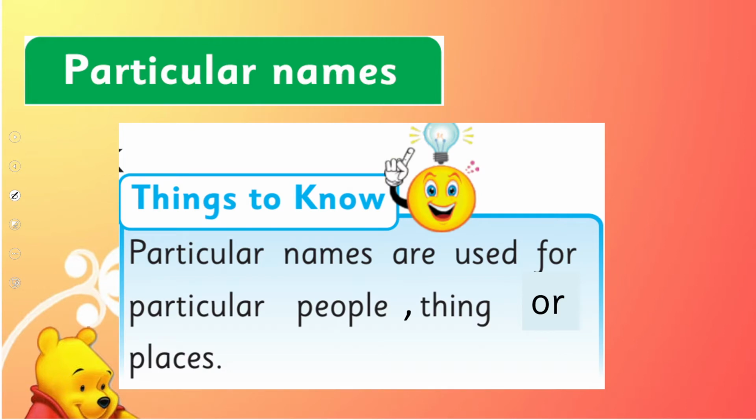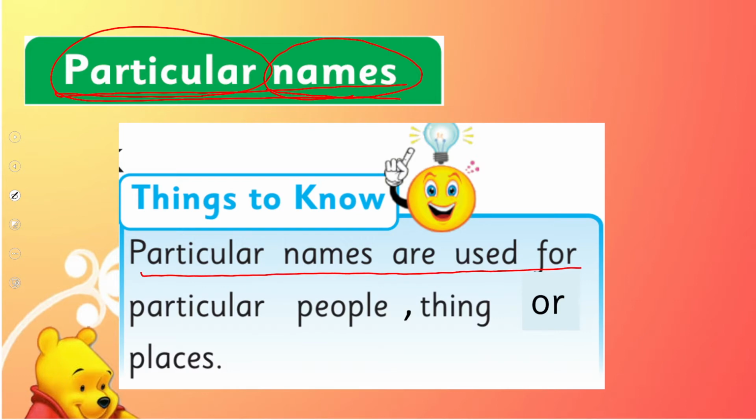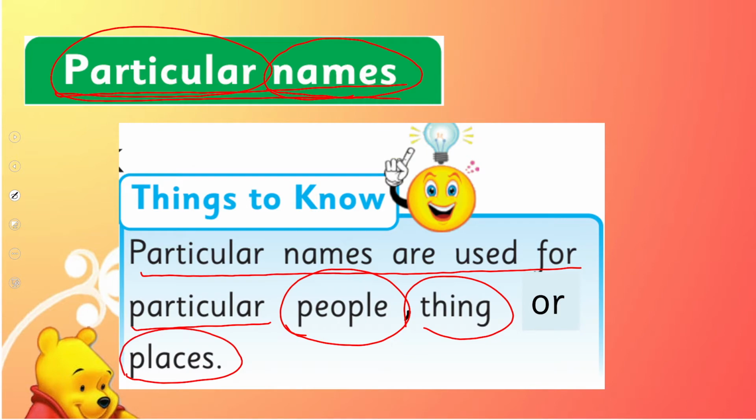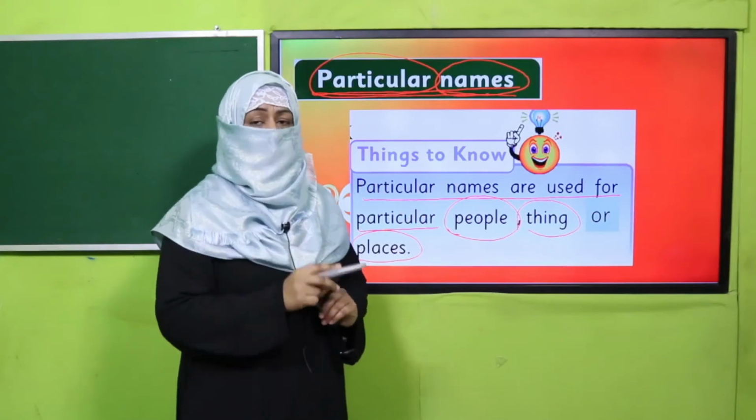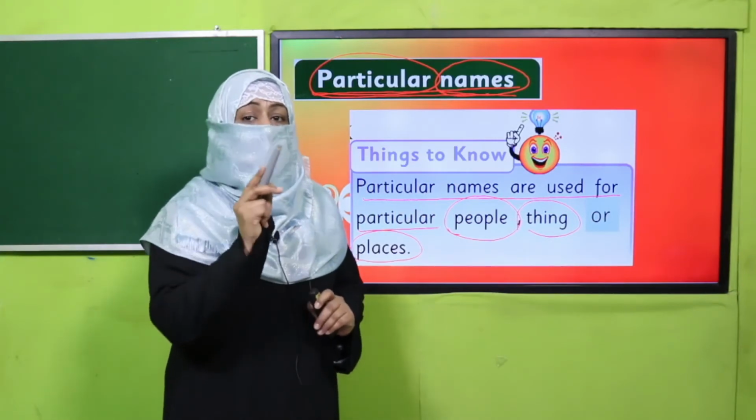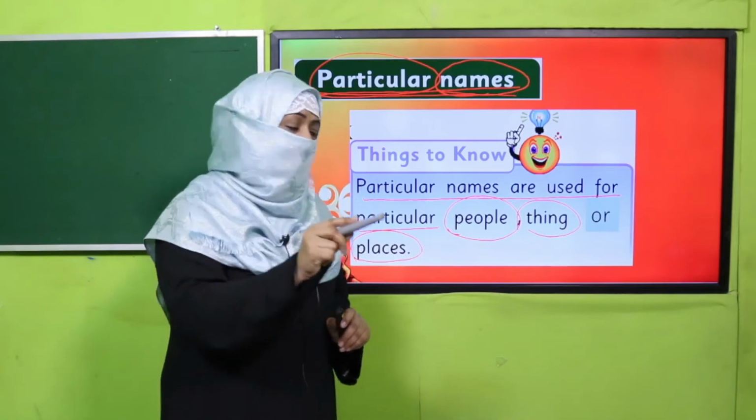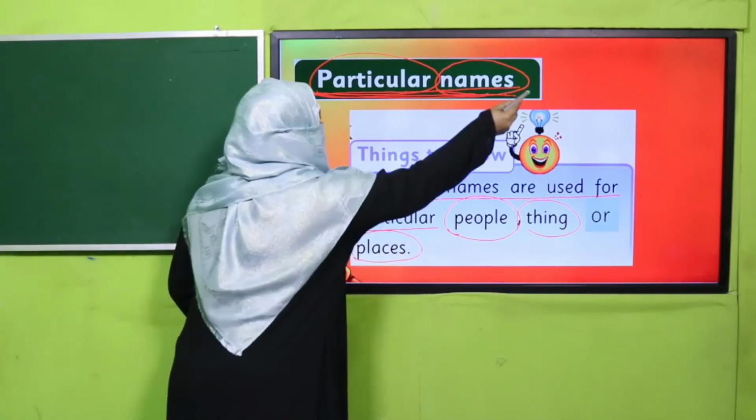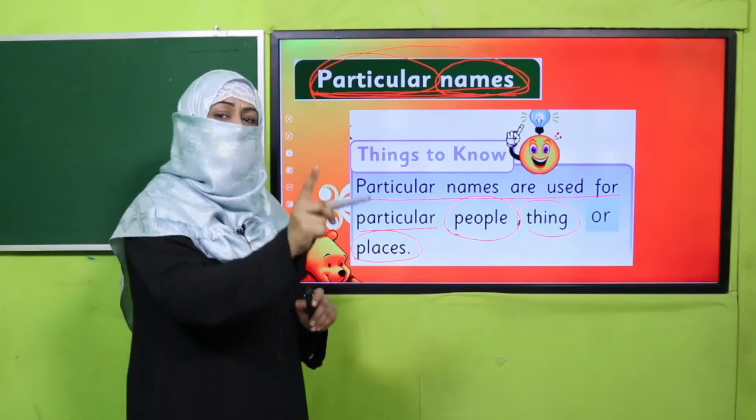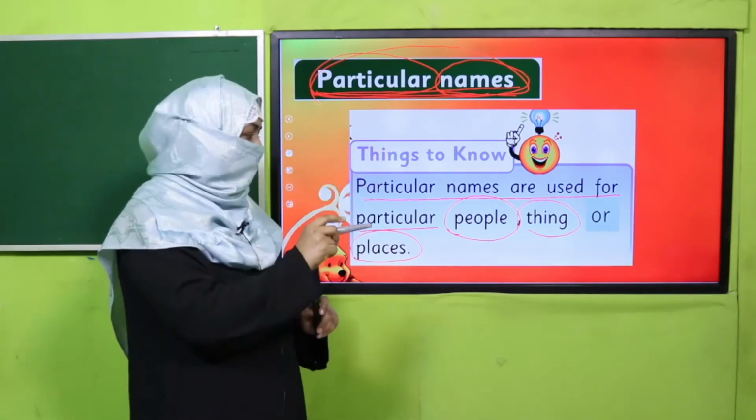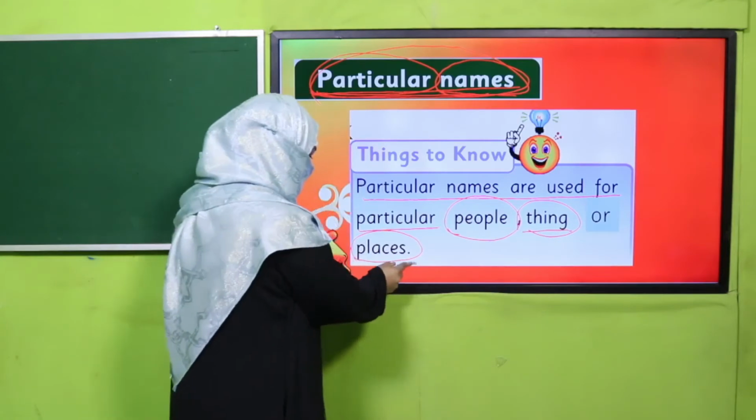Now, what is a particular naming word? What are particular names? Basically, when we say names, it's particular names. Particular names are used for particular people, thing, or places. The way I told you, if I say boy, what are you doing? It's common. But when I say Ali or I say Waqas, what are you doing? It means I'm talking to a specific person. That is called particular name, which refers to a particular, a specific person, or that can be a thing or that can be a place.